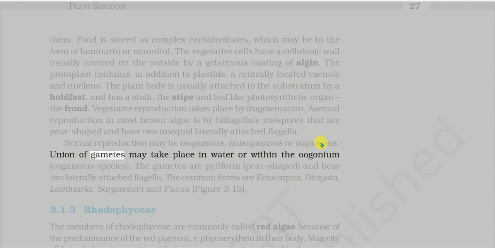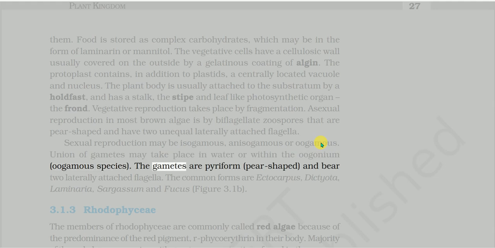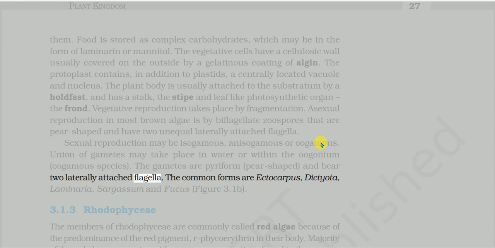Union of gametes may take place in water or within the oogonium in oogamous species. The gametes are pyriform, pear-shaped, and bear two laterally attached flagella. The common forms are Ectocarpus, Dictyota, Laminaria, Sargassum, and Fucus, figure 3.1b.